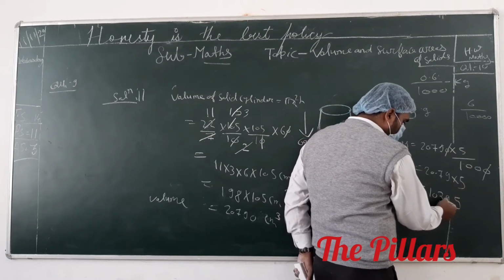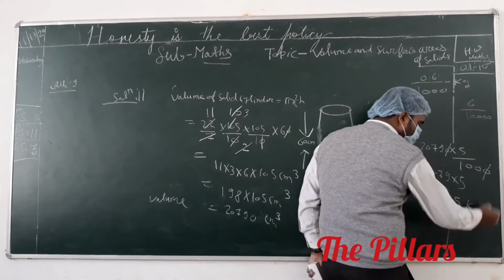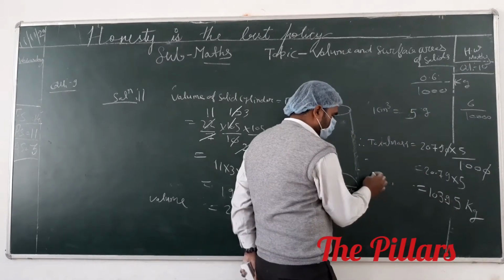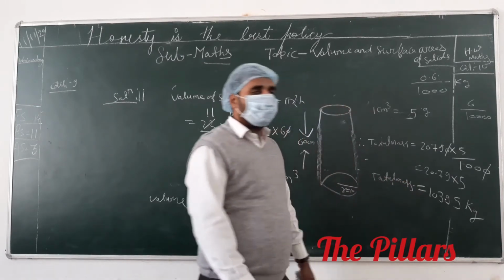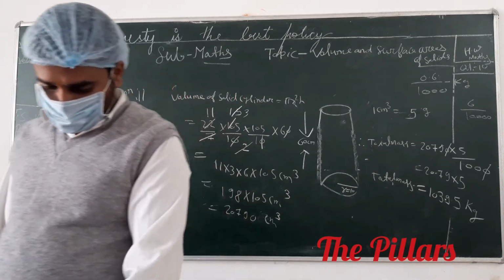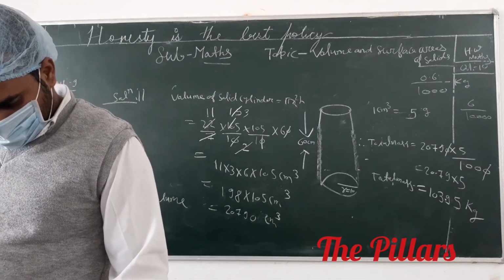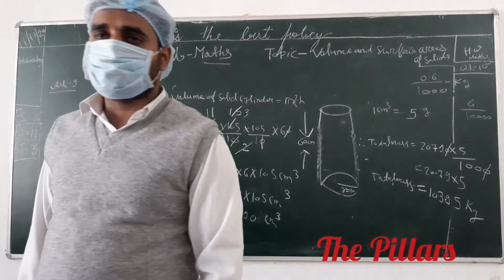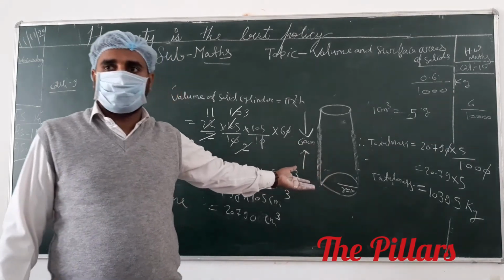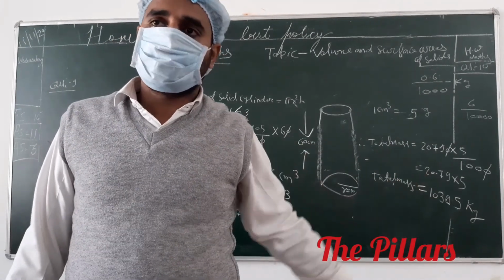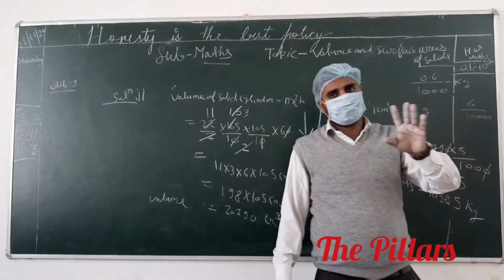After that, 103.95 kg. What is the total mass? Total mass is 103.95 kg. Anyone have any doubt? No, sir. See that the answer given in the book is in kg, then you have to convert to kg. Otherwise, if you only calculate in gram, it is also okay.